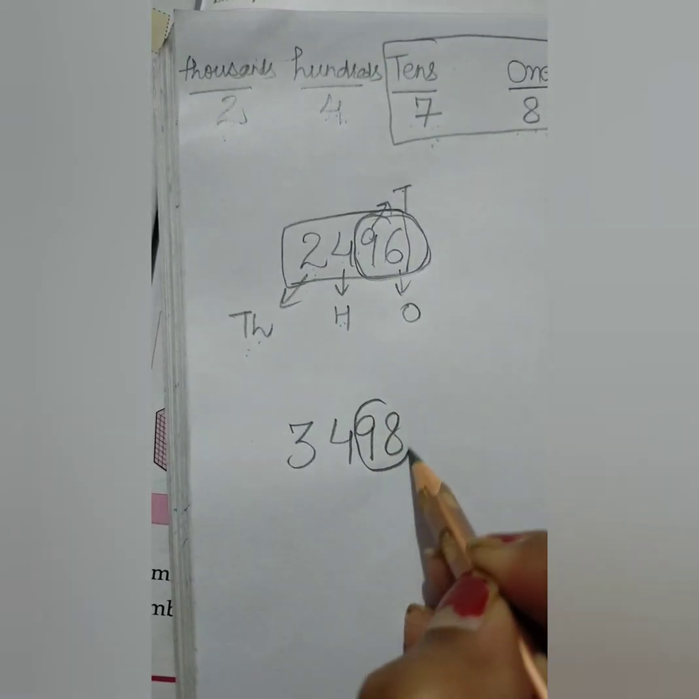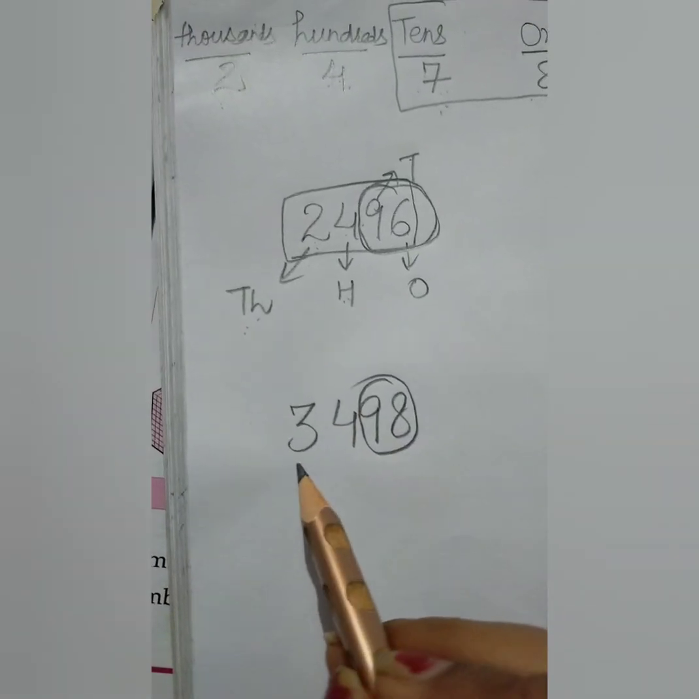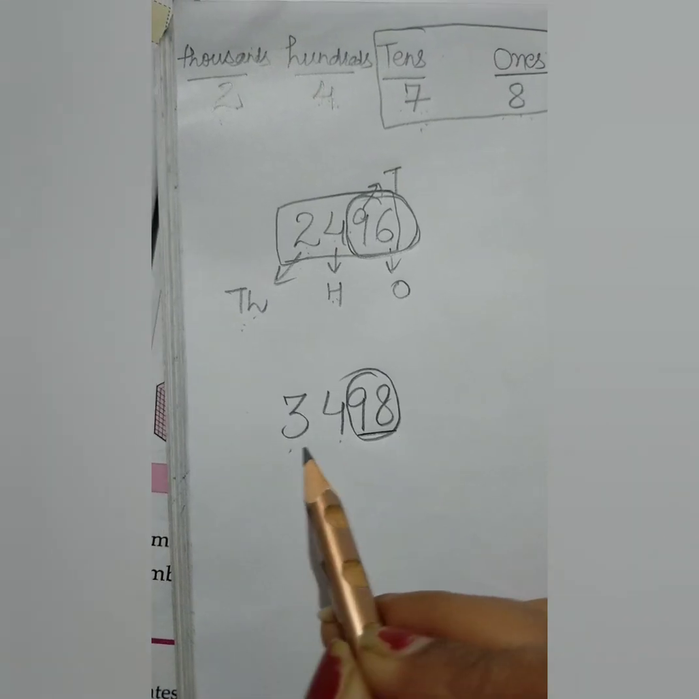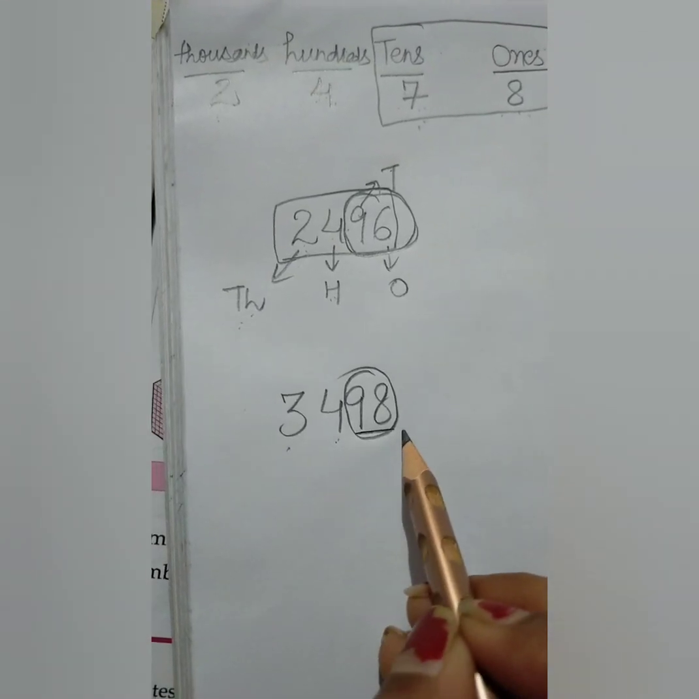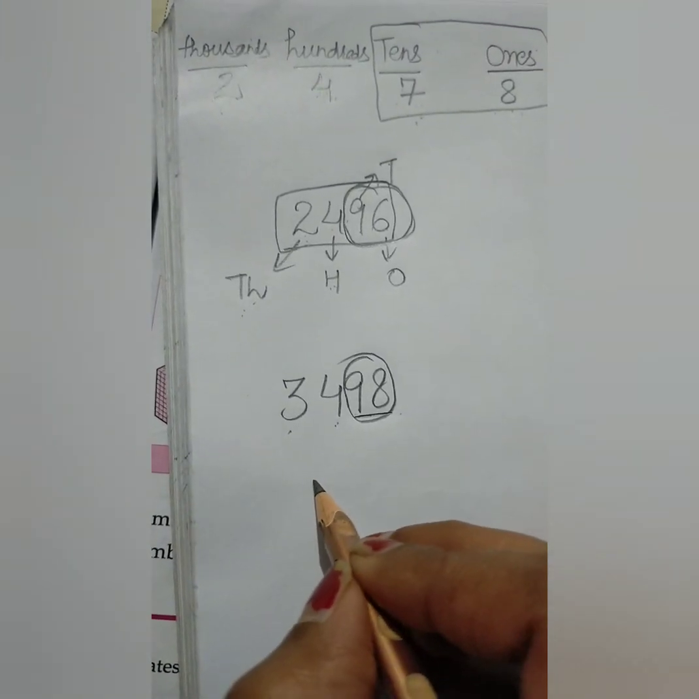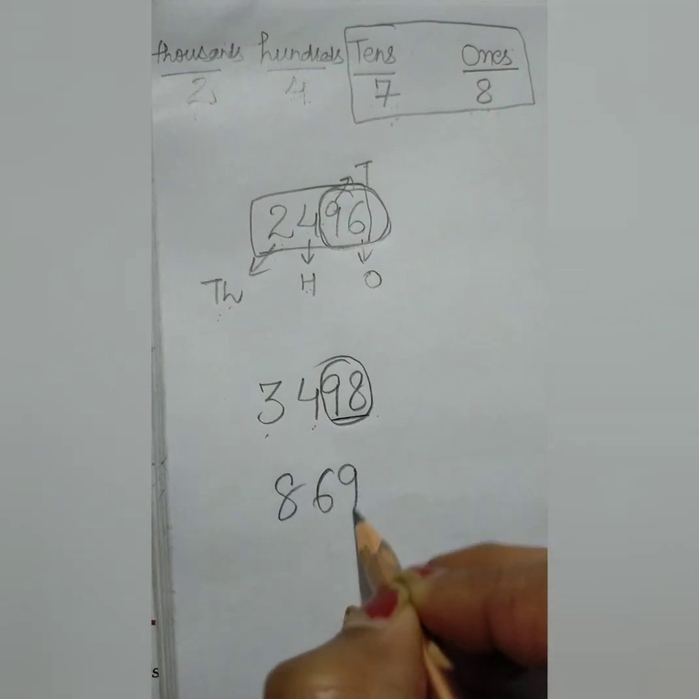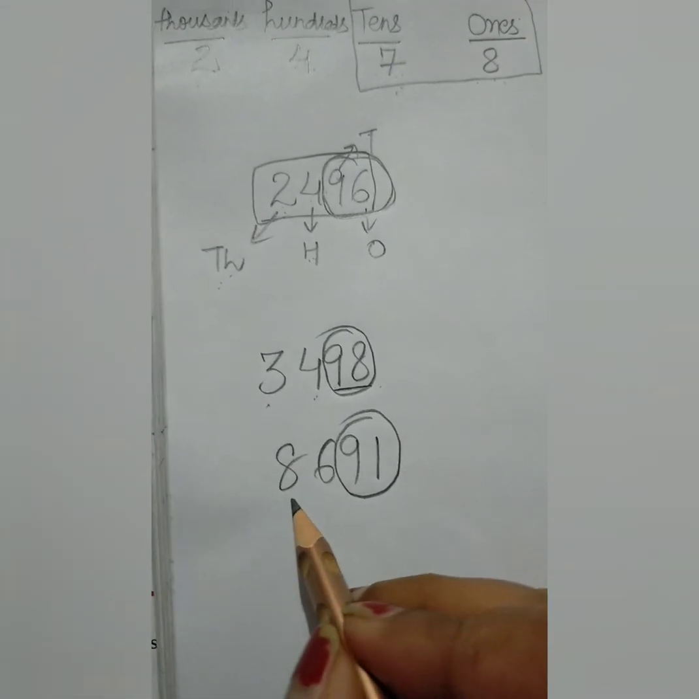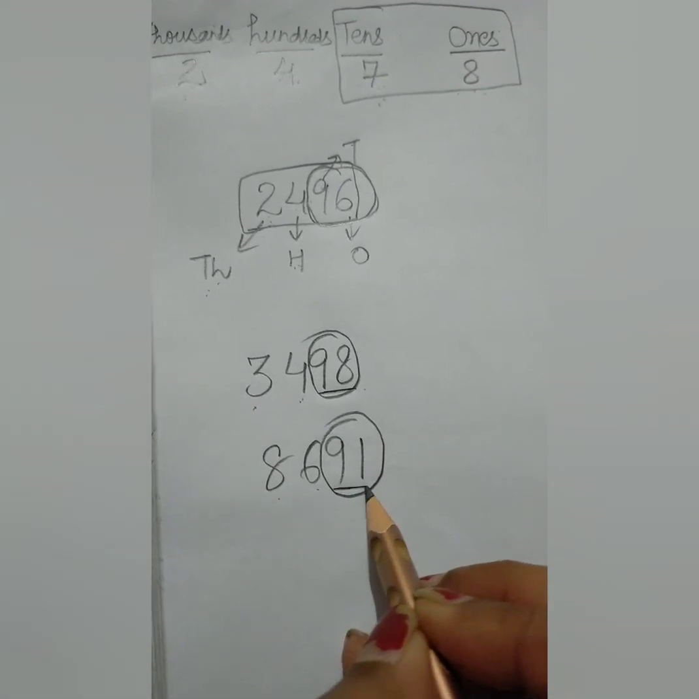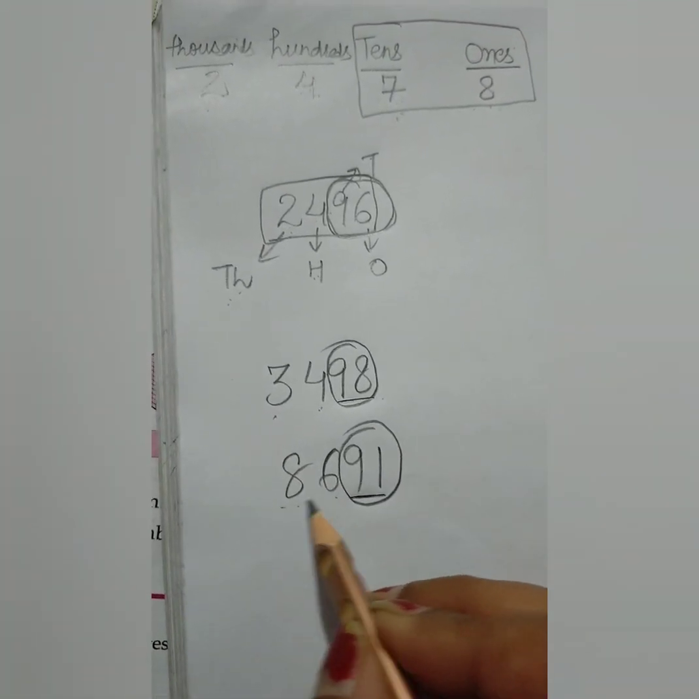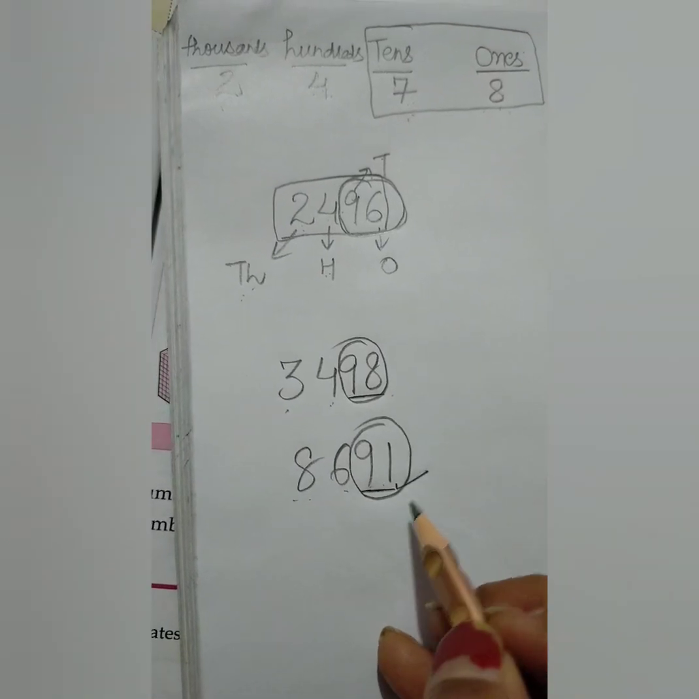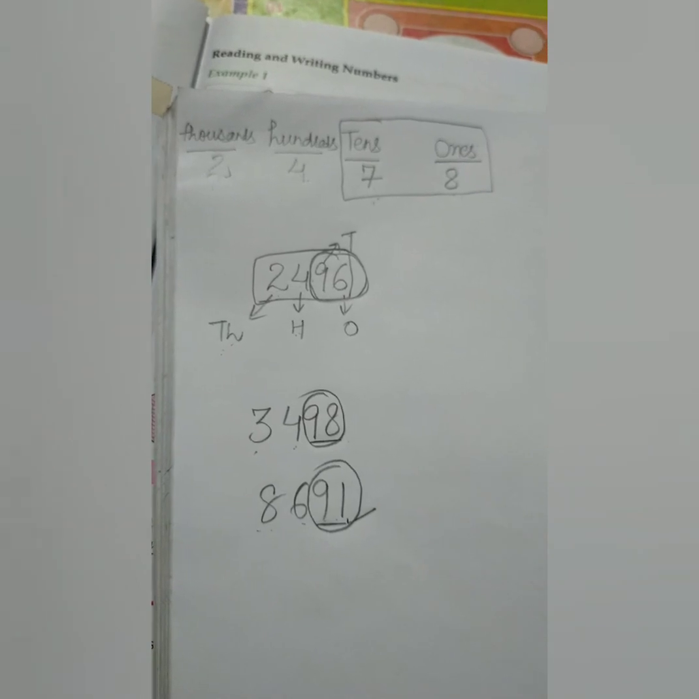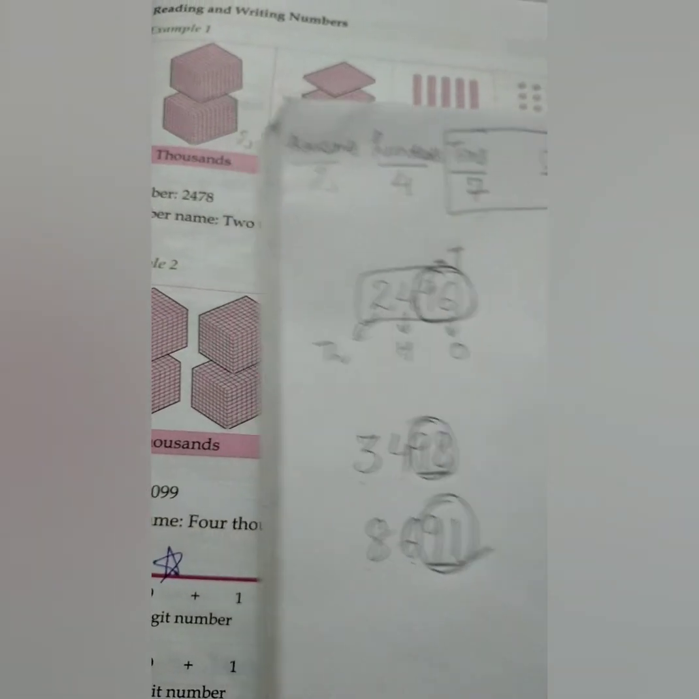In the same way, these two we will write together. 3498. 3498. If it is this, we will read these together. 8691. 8691. So like this we will read the numbers, and also we will write the numbers in this way.